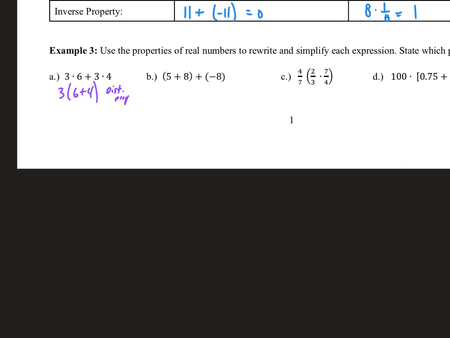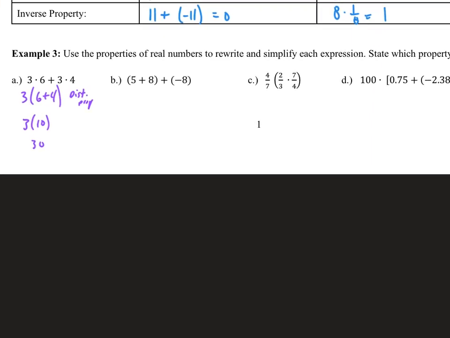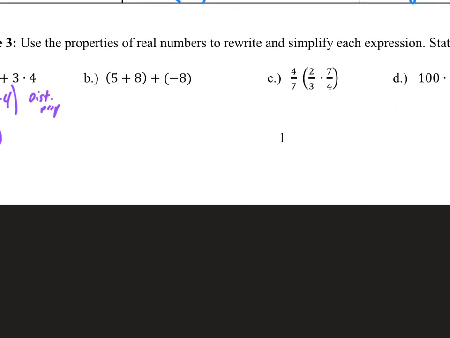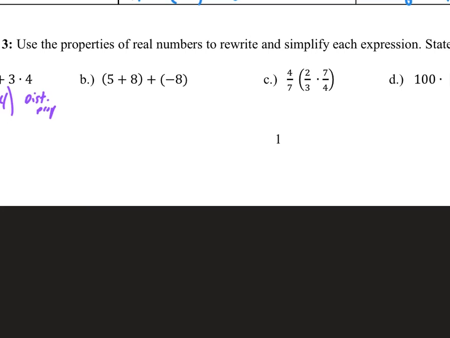And then I can finish that, so that's 3 times 10, and that's 30. So using the distributive property there, I see 5 plus 8 plus negative 8, so I'm going to use the associative property to say, well, that's 5 plus 8 plus negative 8.